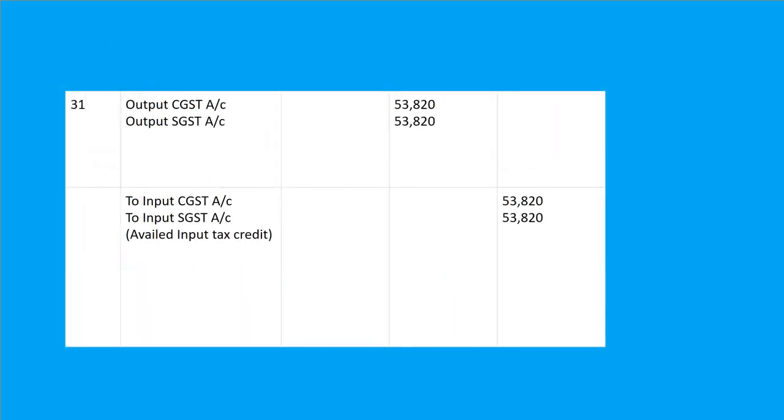Now beta, the next entry is that they told that payment made out of balance of GST. It means we have to calculate output CGST, output SGST. We have to calculate input CGST and SGST. Then we have to do payment for GST. So if these amounts are equal, then we will do the entry with output CGST account debit, output SGST account debit to input CGST, to input SGST. Fine.